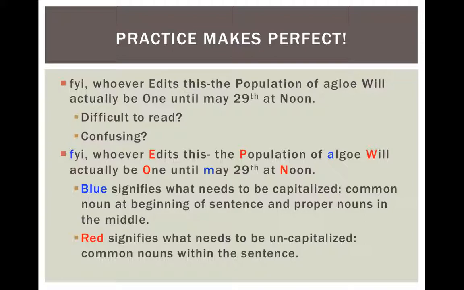Now, the red signifies what needs to be uncapitalized, which are common nouns within the sentence. Edits, that should not be capitalized. Population is general, that should be lowercase. Will should be lowercase. As should 1 and as should noon.